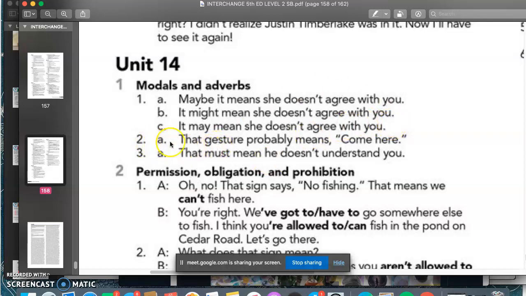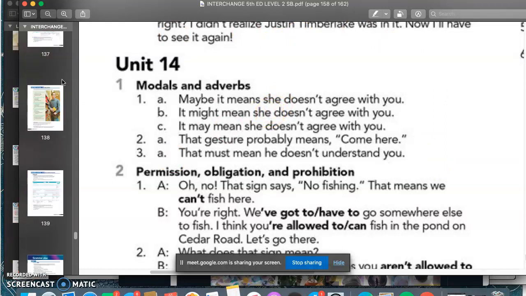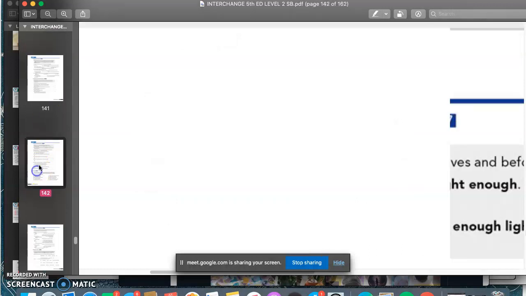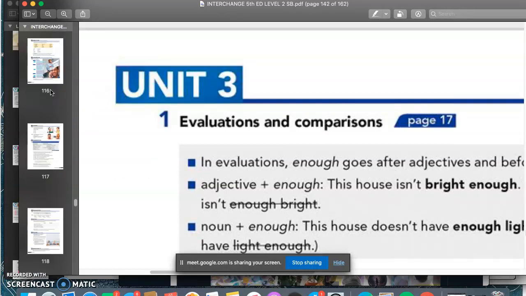Then we have 2A, that gesture probably means come here. And then we have 3A, that must mean he doesn't understand you. So that's basically all we have for the first grammar of Unit 14, which is again the modals and adverbs indicating